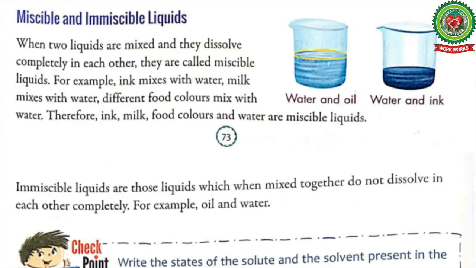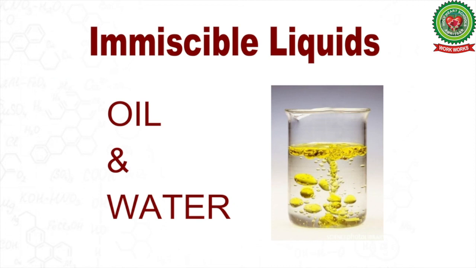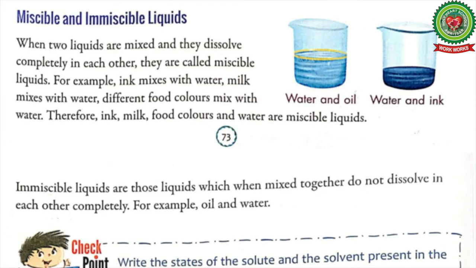Next is immiscible liquids. Immiscible liquids are the liquids that when mixed together do not dissolve in each other. For example, oil in water. So students, oil does not dissolve in water.